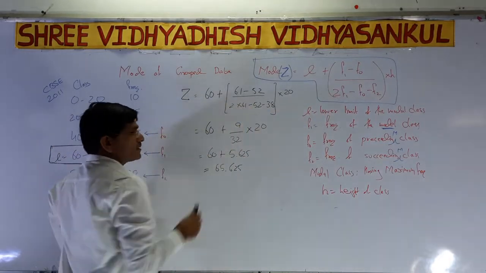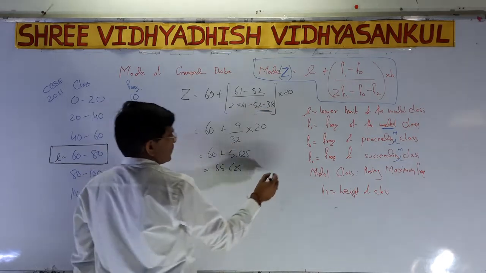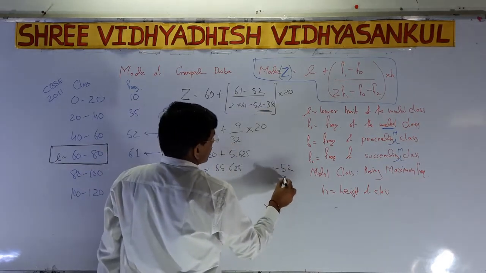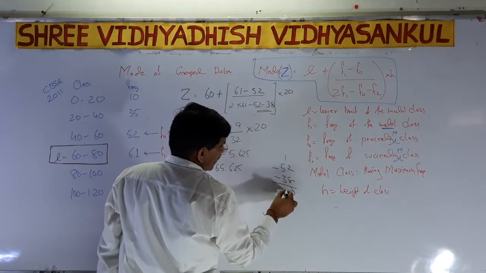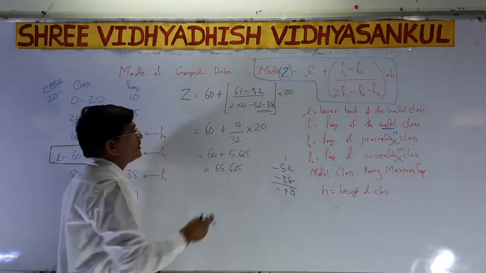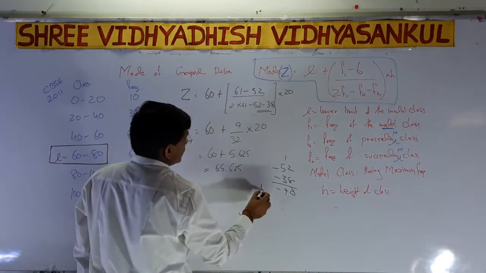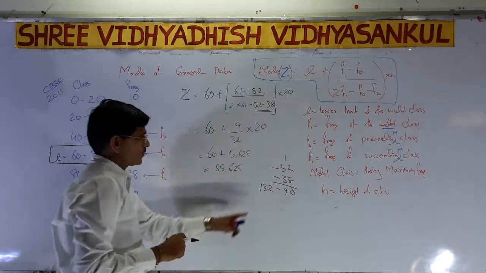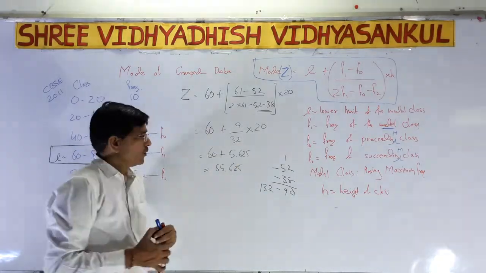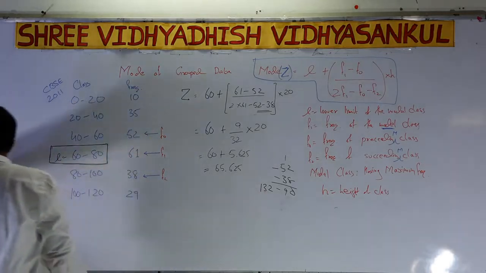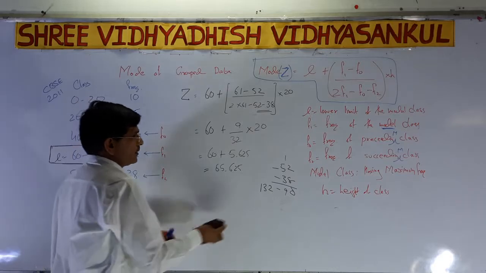So minus minus becomes plus. What do I have to do? First I have to add this: 52 and 38, minus 90. 61 twos are 132. So 132 minus 90, that is 32.